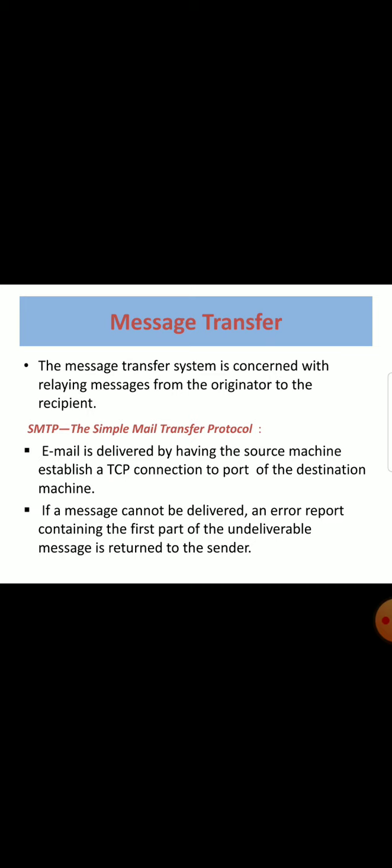If a message cannot be delivered, an error report containing the first part of the undeliverable message is returned to the sender. What does it mean? To deliver an email, the source machine must establish a TCP connection to the port of the destination machine. If a message cannot be delivered to the receiver machine due to any error, then the sender will see an undeliverable message on the screen.